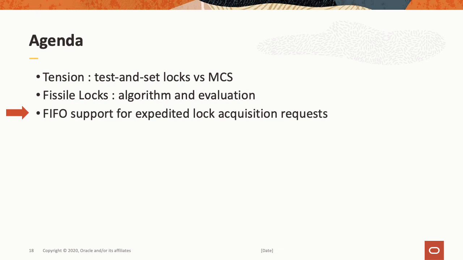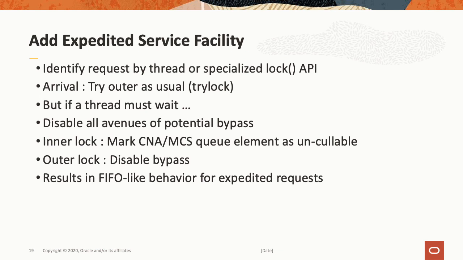So we'll now discuss very briefly extended FIFO support for Fissile locks. Fissile allows us to run some lock acquisition requests in an expedited mode. And what we do is, if we can identify a request, either by the thread's priority or a special locking API, when that expedited thread arrives, we simply try the outer lock as usual. It's a simple trylock. But if that expedited service request thread must wait, it then disables all avenues of potential bypass.